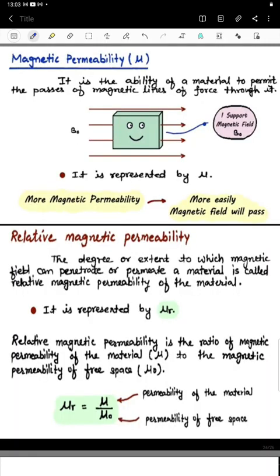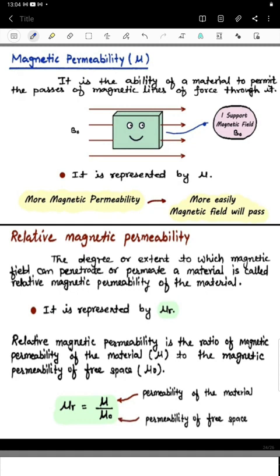So let us see here magnetic permeability. So what is that magnetic permeability? We are taking different materials. Those different materials we are placing into the magnetic field which is generated by any other external force.